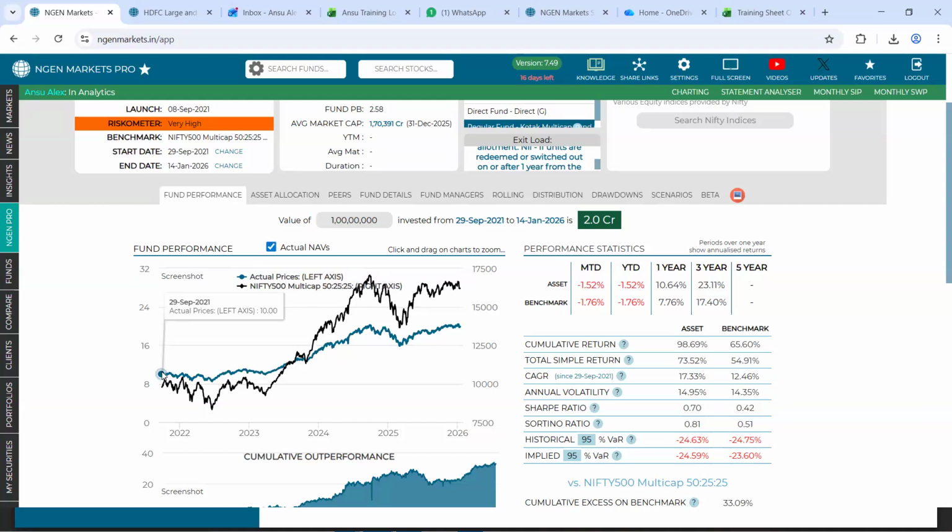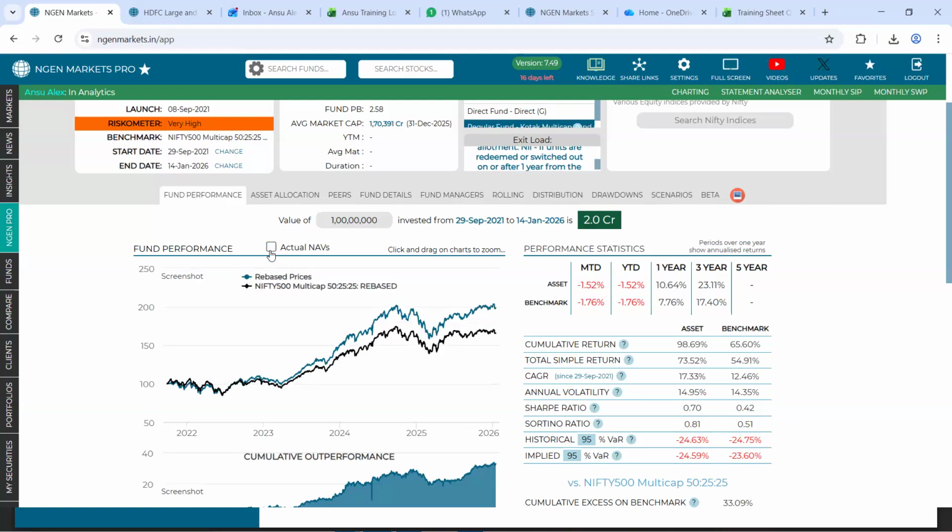Hence, currently you are not able to view a fair graphical representation of their returns chart, of how they are moving. And hence, we brought in an option of rebase, which will consider a common start point of 100, post which you get to see a fair graphical representation of the data.